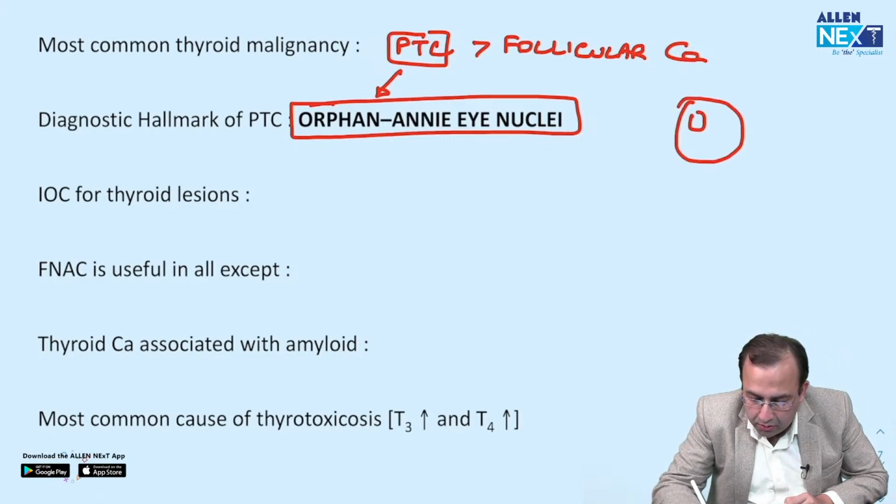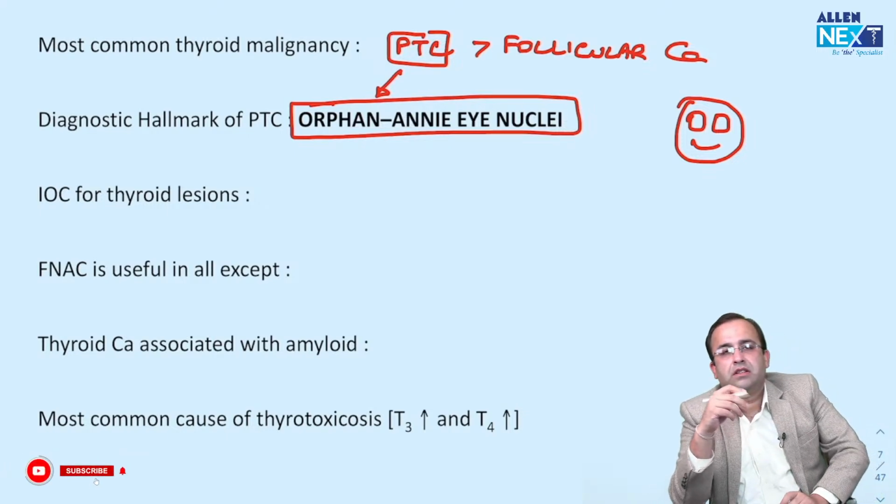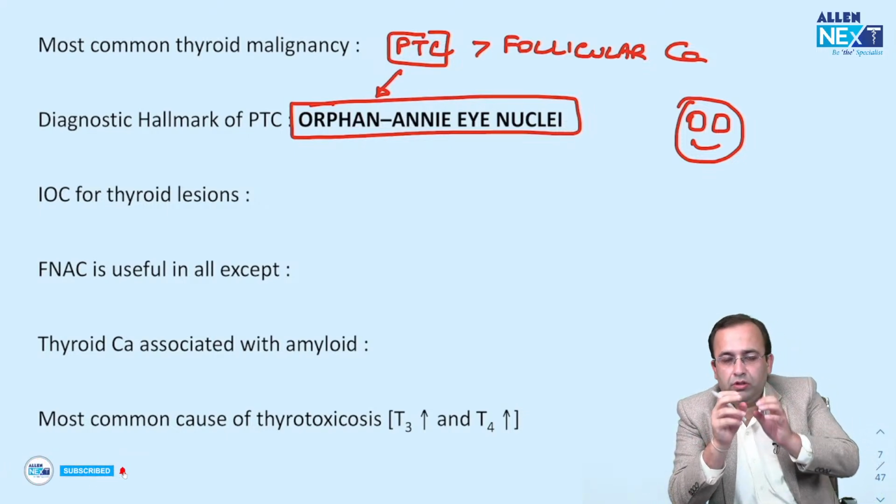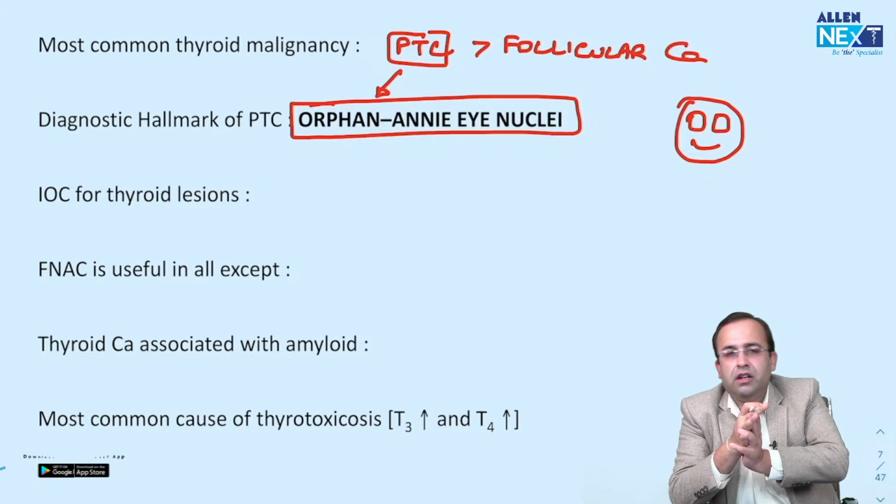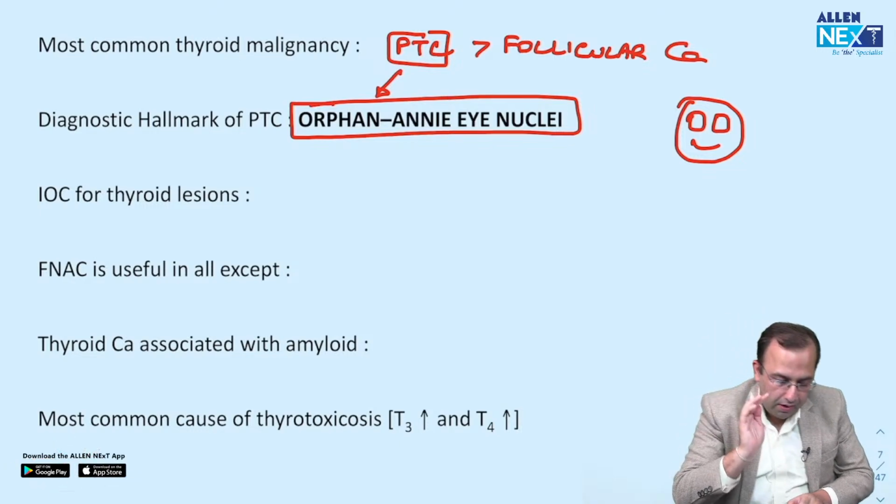Annie was a cartoon character of the 1980s who had a face like this. She had large clear eyes. So she was an orphan. Orphan Annie nucleus seen in papillary carcinoma thyroid. Next question.